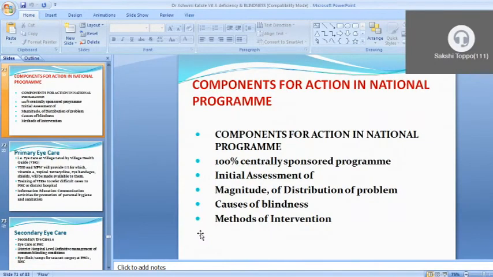Then the national program is a 100% centrally sponsored program. Initial assessment is done, we have to search for the magnitude and distribution of the problem, and what are the causes of blindness, and what methods of intervention are required to cure that.